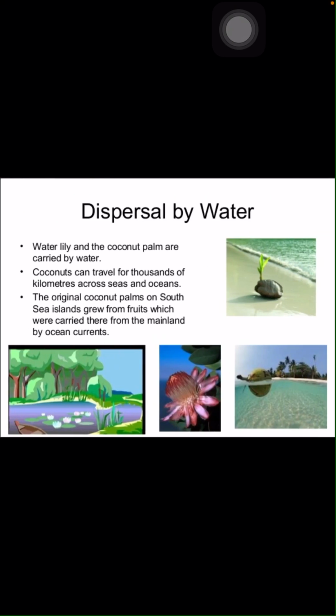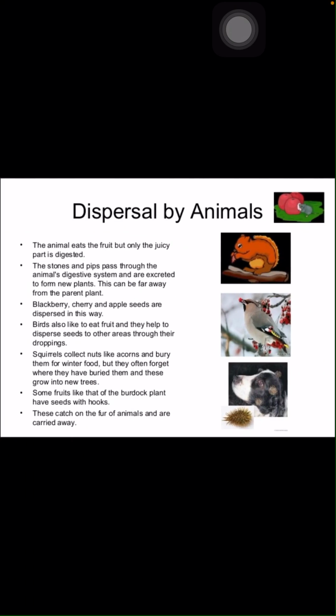Next, dispersal by water, children. The water lily and the coconut palm are carried by water, children. Coconuts can travel for thousands of kilometers across seas and oceans. The original coconut palms on South Sea Islands grew from fruits which were carried there from the mainland by ocean currents. Dispersal by animals and birds, children.